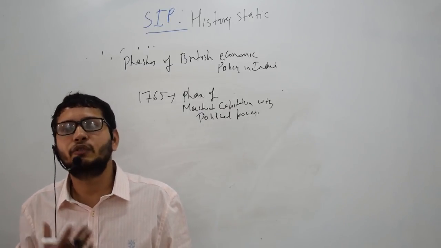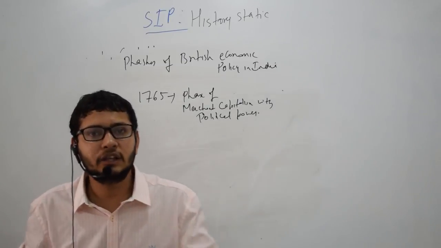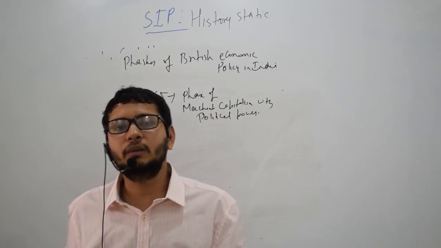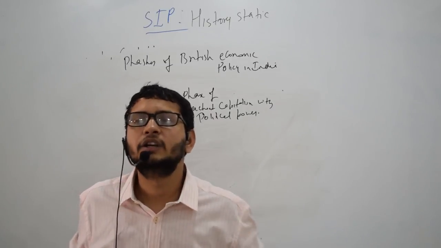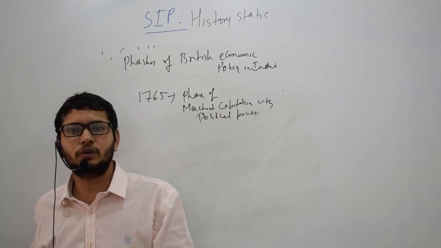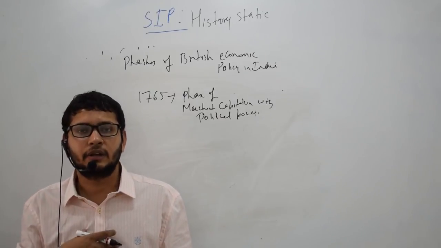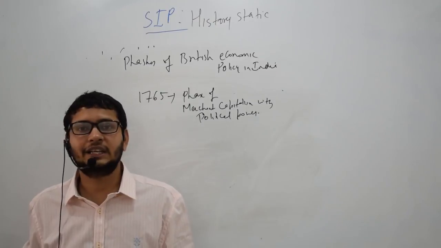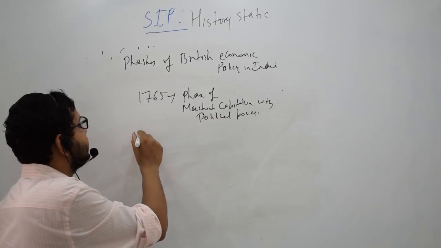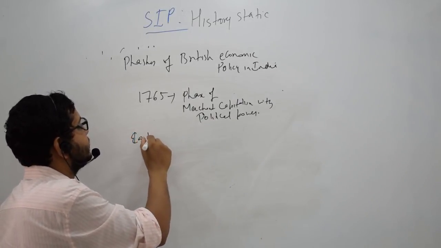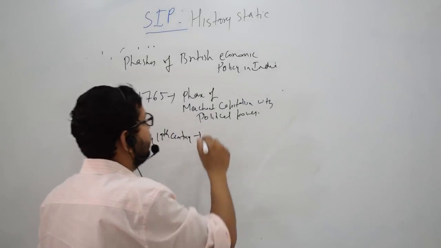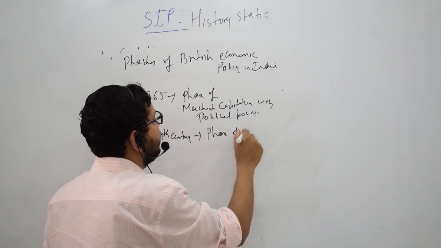But the Britishers were the first people who did not make India their home. They were always foreigners. Their only concern was to earn money in India and send that money to Britain. So they were buying the handicrafts from the land revenue which they had got access to and selling that to Britain. We were getting nothing in return. The third phase started in the early 19th century, and that phase was called the phase of industrial capitalism, or the phase of free trade.